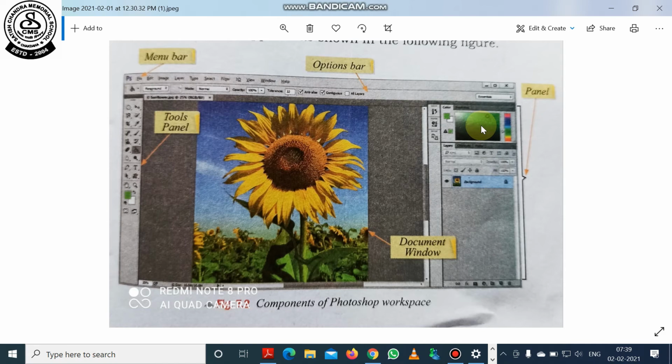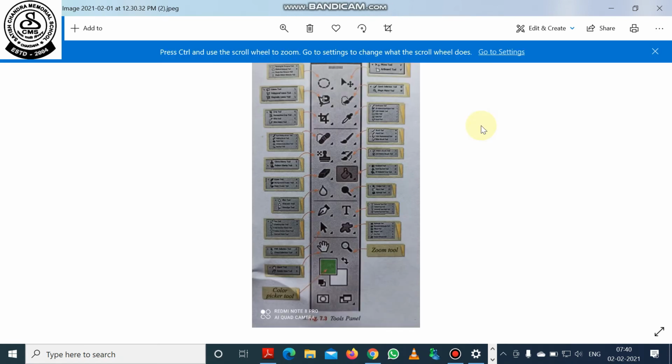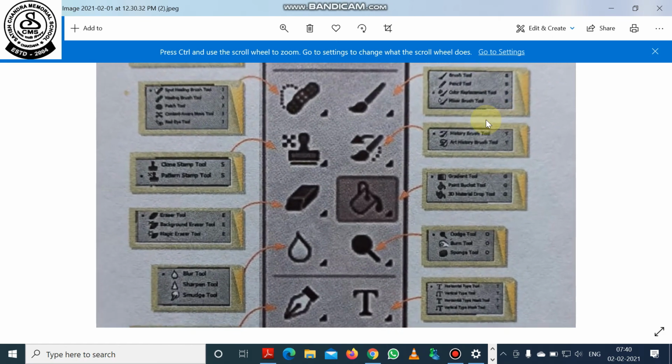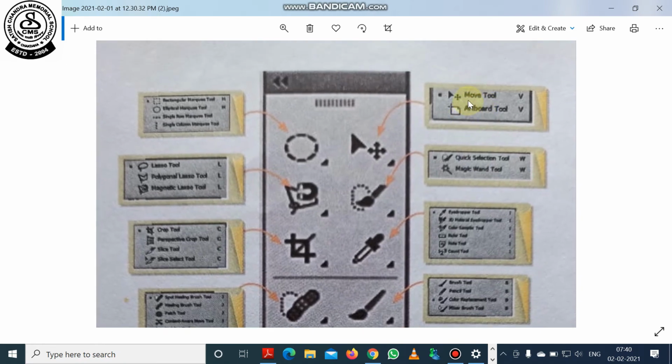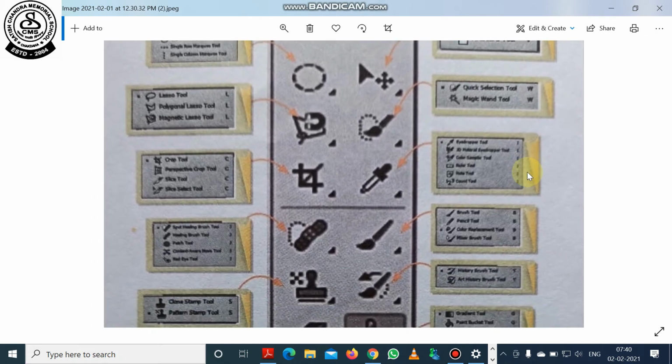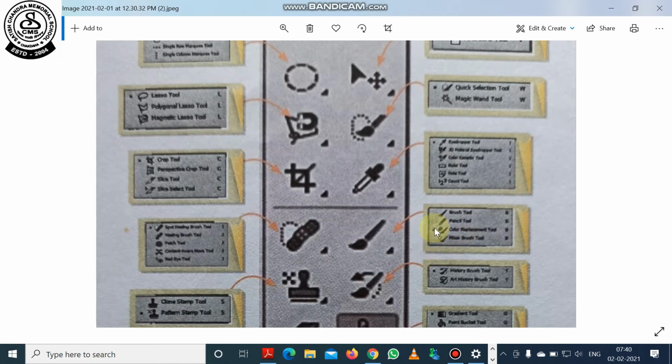So, the starting window of Photoshop has 5 main components: menu bar, just below that the option bar, at the left side the tool panel, at the middle the document window, and at the right the panel. And if we go through it elaborately, you can see that many tools are there. If I tell you about the tools, you can see move tool is there. Then at the right hand side, you can see the quick selection tool is there. Okay, then if I go down, you can see that many tools are there.